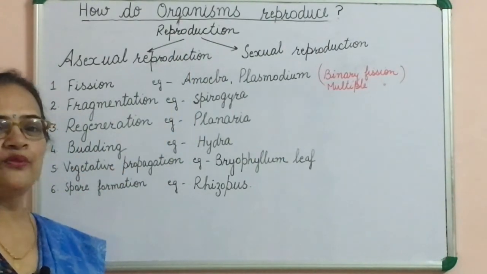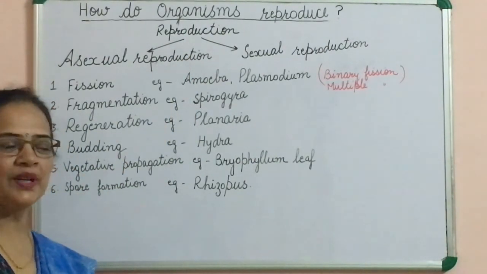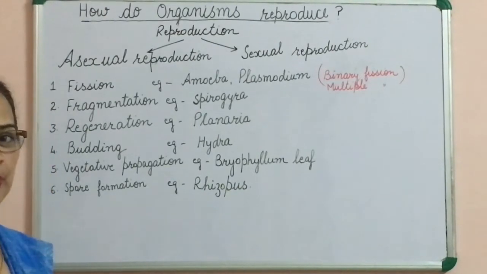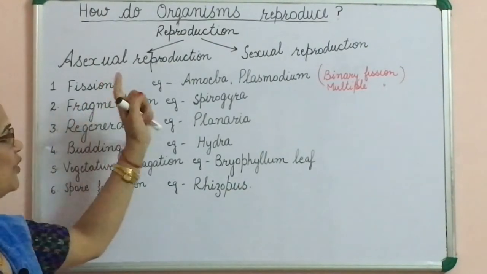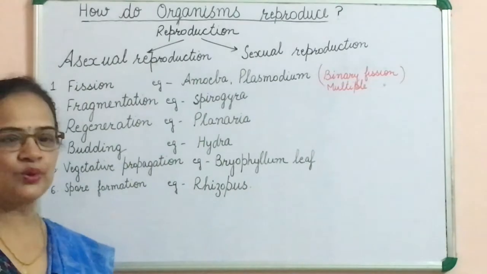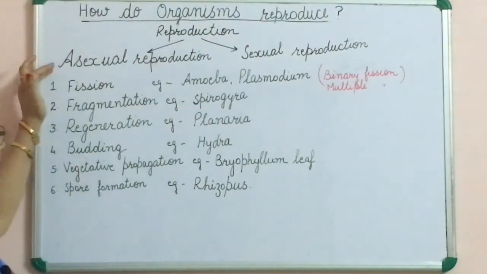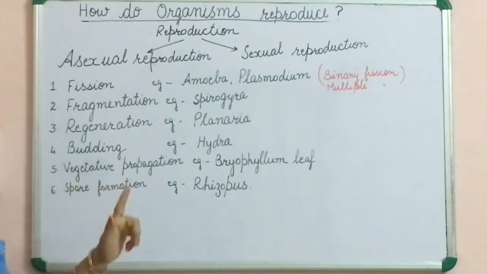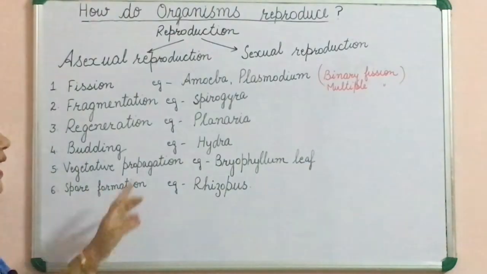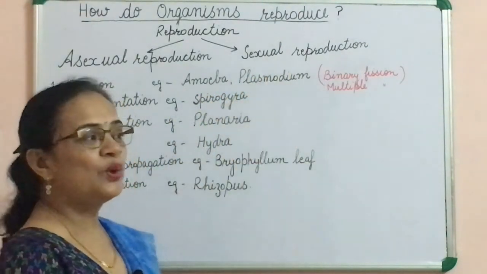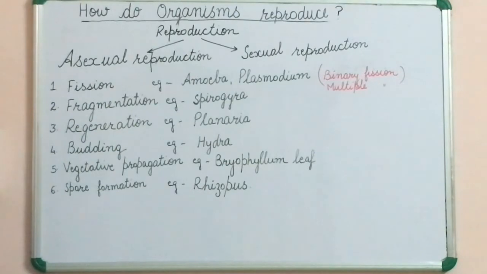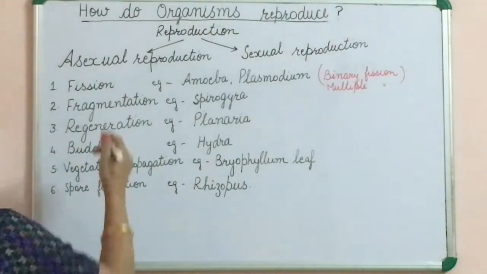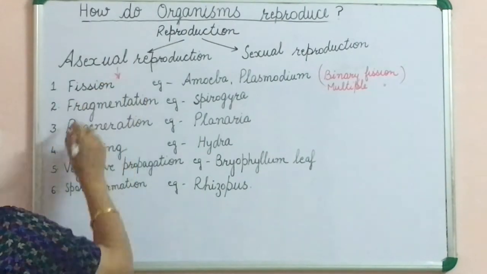Reproduction can be of two types, asexual reproduction and sexual reproduction. What is the difference between asexual reproduction and sexual reproduction? In asexual reproduction, only one parent is involved, and in sexual reproduction, two parents are involved. Now, what are the different types of asexual reproduction? These are the different types of asexual reproduction.